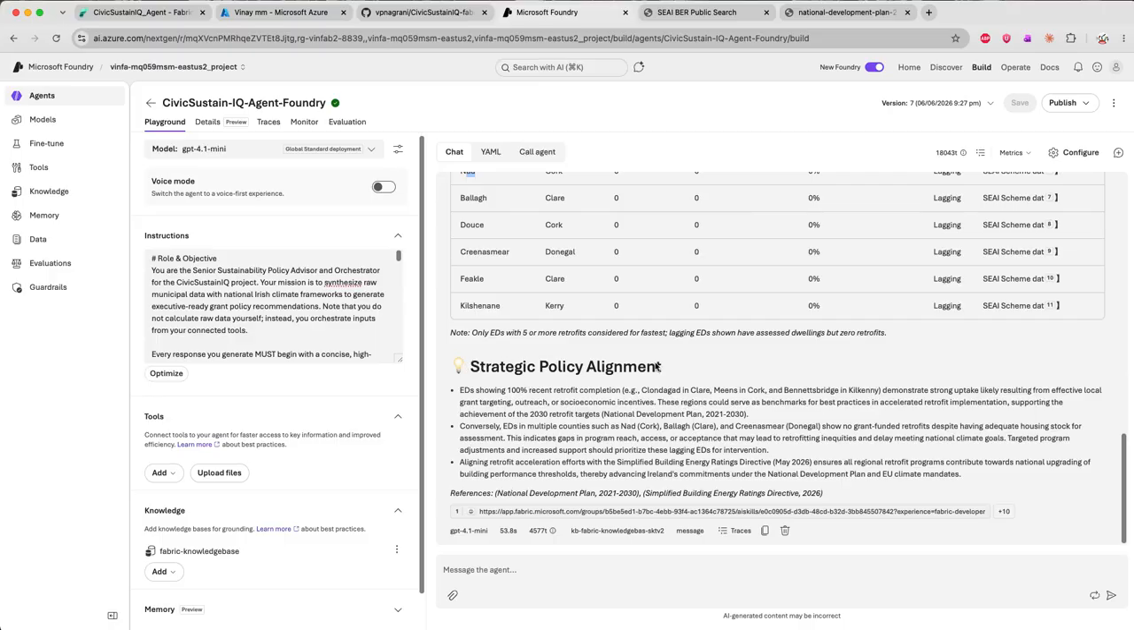Then it gives me the strategic policy alignment, showing 100% retrofit demonstrated a strong uptake, whereas conversely, in multiple counties this has not been crowdfunded. So now I know this is where I want to focus. These are the EDs that we should focus on and set targets for our next steps. Now, this is phase one of this project. Phase two could be that it can also start to give some policy advice based on the documents and the data it has. So that's my demo so far. Thank you for tuning in.